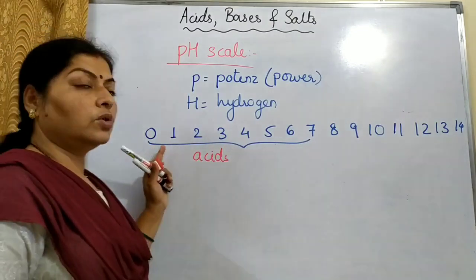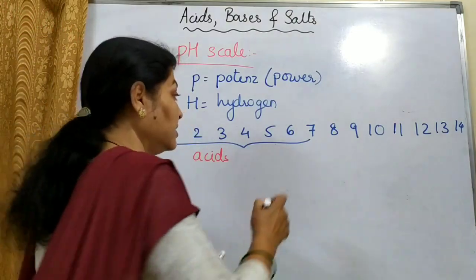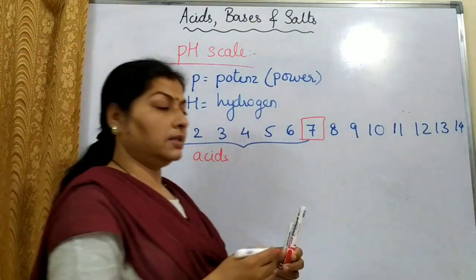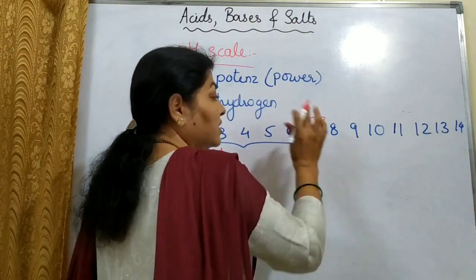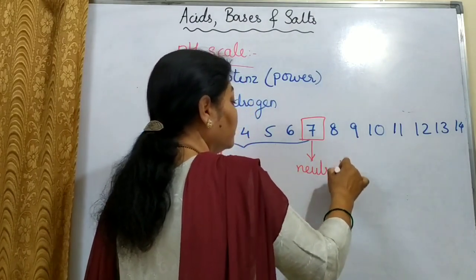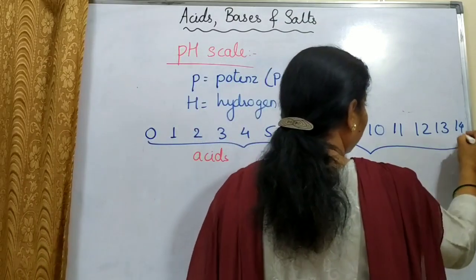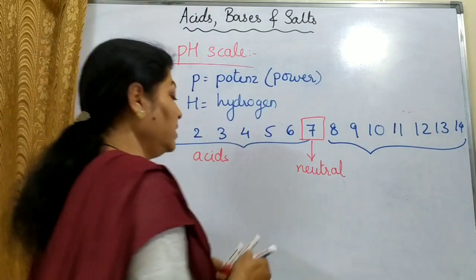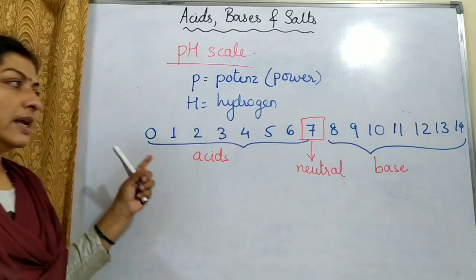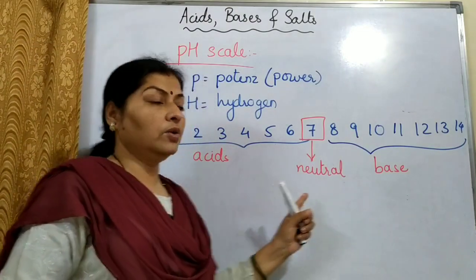Those solutions which have a pH between 0 to 7, we will call acids. The number 7, which is a demarcation between acid and base, means that any solution having a pH of 7 is neutral. And if the range is above 7 till 14, then we call it a base. So the scale can be divided into three categories: acids, bases and neutral.